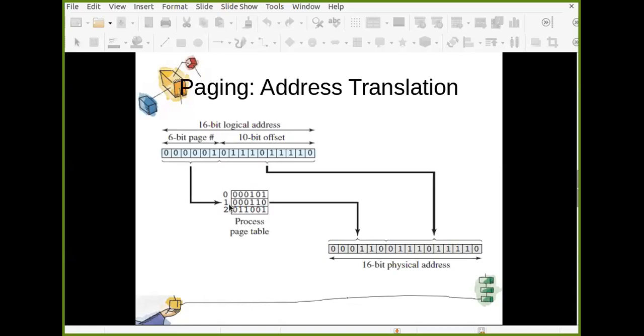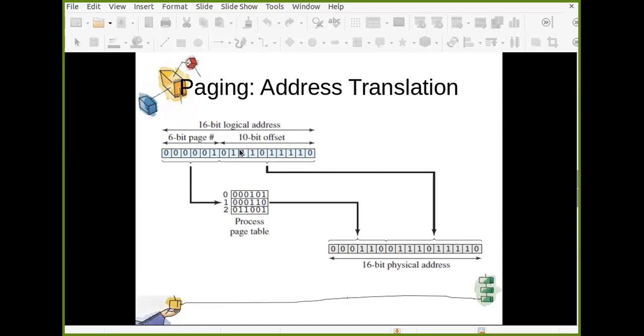Yes, 6. So frame number 6 is having page number 1 of this process. So go to frame number 6 and offset will be as it is. It will be added as it is because page size and frame size are always the same. So offset is just added to this 6 and this will become your physical address. So now you need to go to this offset in frame number 6 and that is referring this logical address.